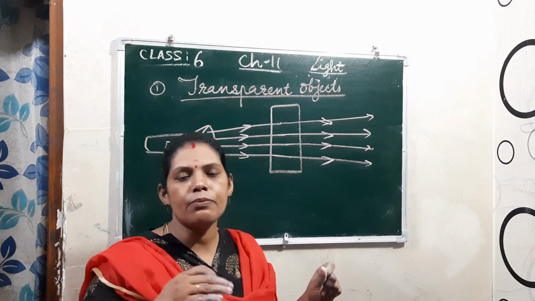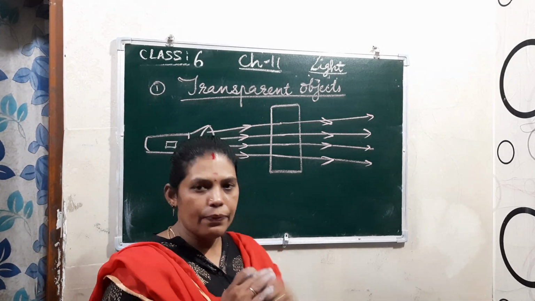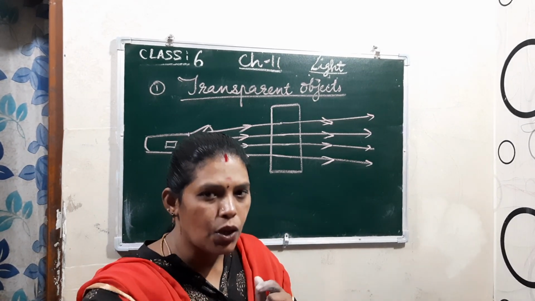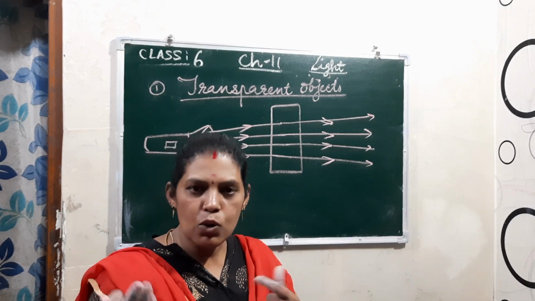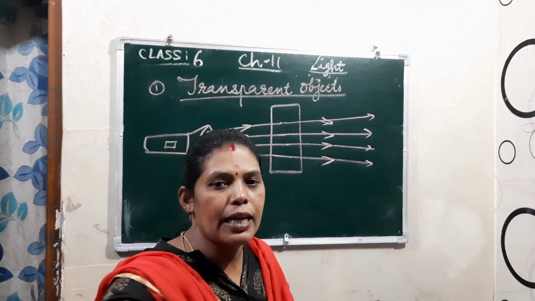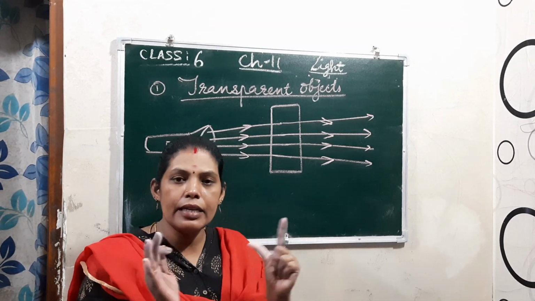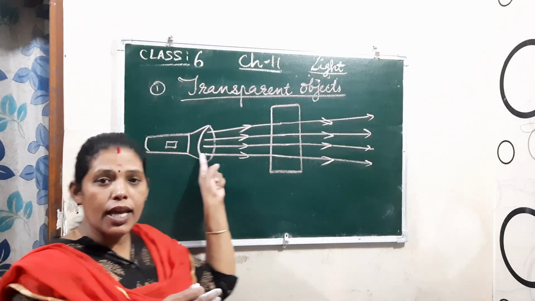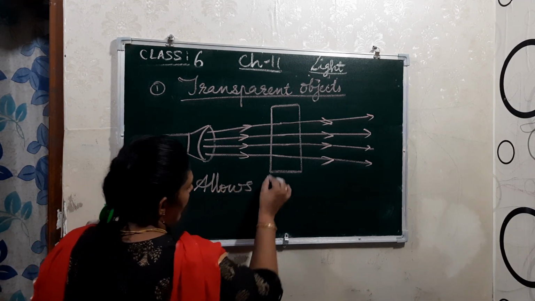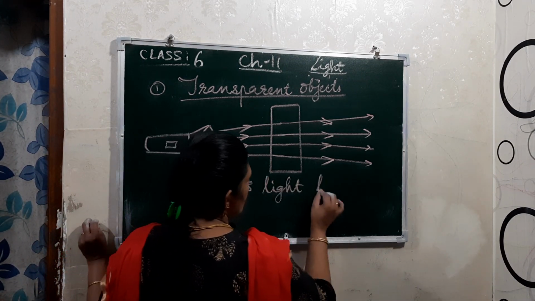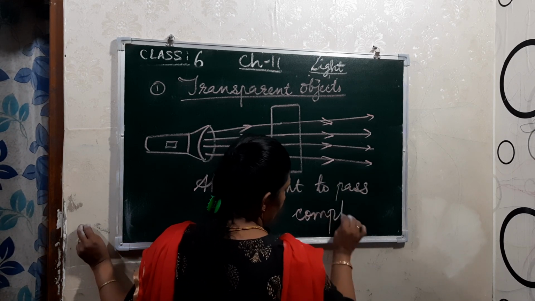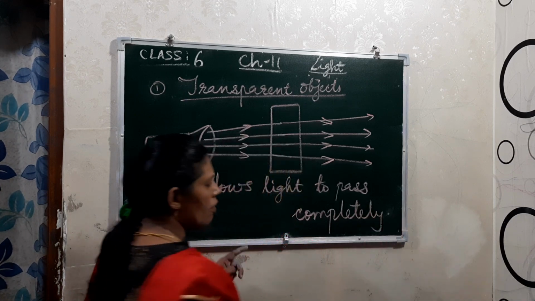That means if you are looking through the window, the glass, then whatever you kept outside the window, that also you are able to see, whether outside or inside. If you are looking from outside you can see, and if you are looking from inside you can see what is kept outside. That means it is completely visible; it allows light to pass through completely. Okay.